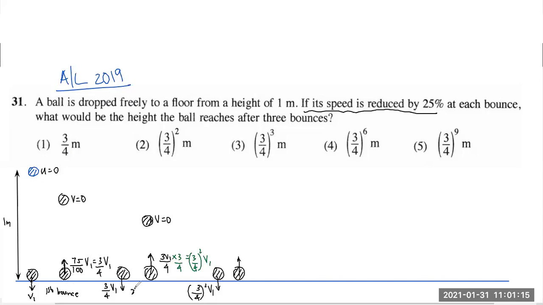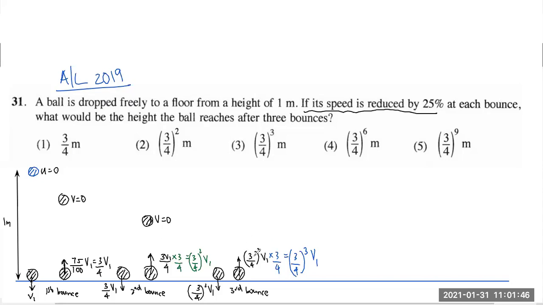First bounce, second bounce, and this is the third bounce. And when that happens, what will be the new speed, people? That will be 3/4 squared v1 into another 3/4, because speed is going to reduce by 25%. Therefore, the new velocity is going to be 3/4 cube v1. That will be the new velocity at which the ball is going to bounce back.